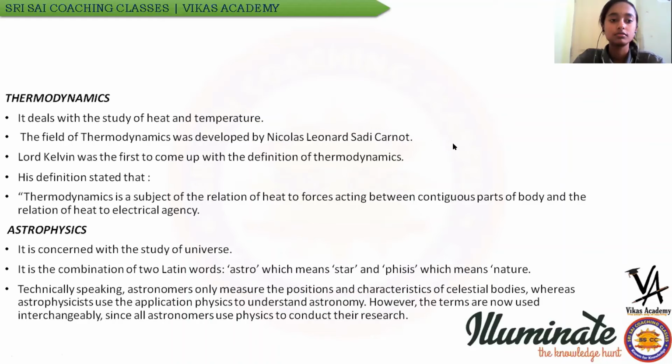Astrophysics. Astrophysics is a branch of science which helps us study the laws of physics and the universe, like stars, planets, and galaxies. It is a combination of two words, astro and physics, where astro means star and physics means nature. People often get confused between astronomers and astrophysicists because the word astro is present. Technically speaking, astronomers are the ones who measure the positions and characteristics of celestial bodies, whereas astrophysics uses the application of physics to understand astronomy. But nowadays, we can use the words interchangeably because astronomers also use physics to conduct a few of their researches.